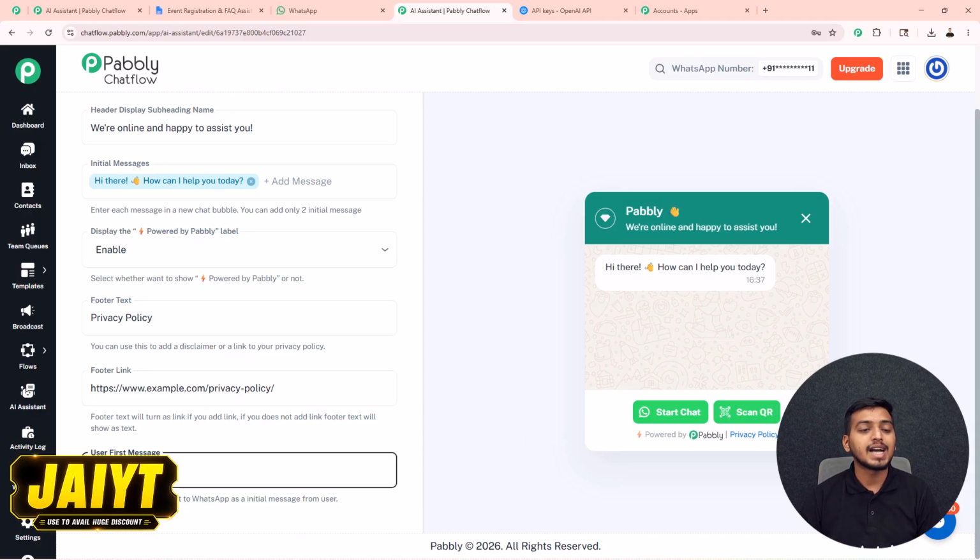Next, for the user first message, "I need help" is added. If you want to change this, you can also change it on your own.